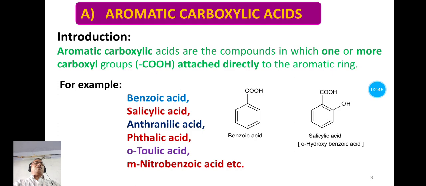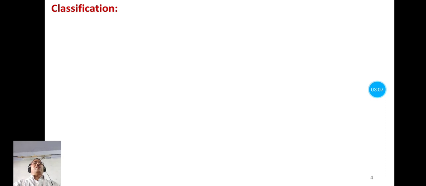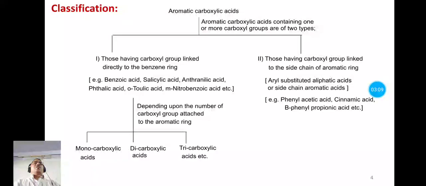Consider second example, that is the salicylic acid. Here also the carboxyl group is directly attached to this aromatic ring or benzene ring. So this orthohydroxybenzoic acid, that is the salicylic acid, it is also aromatic carboxylic acid. Now let us see the classification of aromatic carboxylic acids. Now aromatic carboxylic acids containing one or more carboxyl groups, they are of two types.